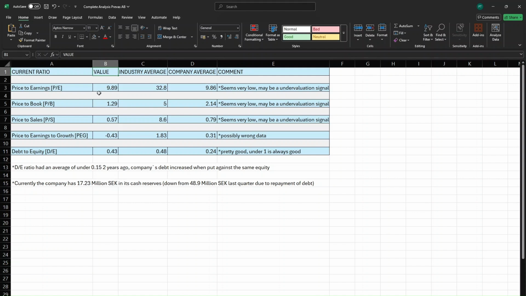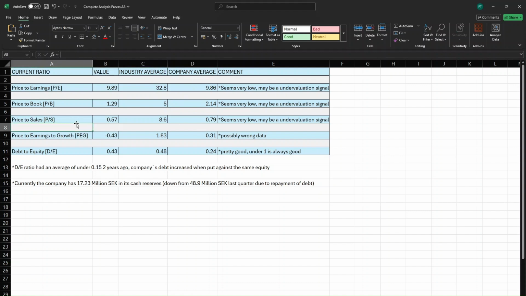So the price to earnings is currently sitting at about 10, and then the industry average is about 30, and then the company average is almost the same here. If we compare it with the industry average, this seems to be an undervaluation signal. If we look at the price to book ratio, it's currently sitting at 1.29, and then the industry average is sitting at 5, where the company average is sitting at 2.14. This means that the price to book ratio seems to be undervalued in both situations, from the industry average perspective and the company average perspective.